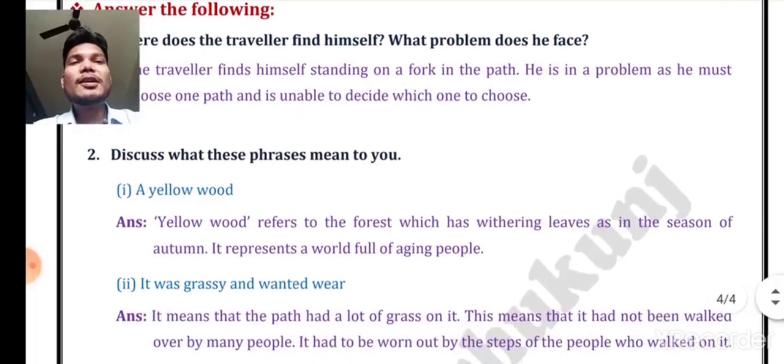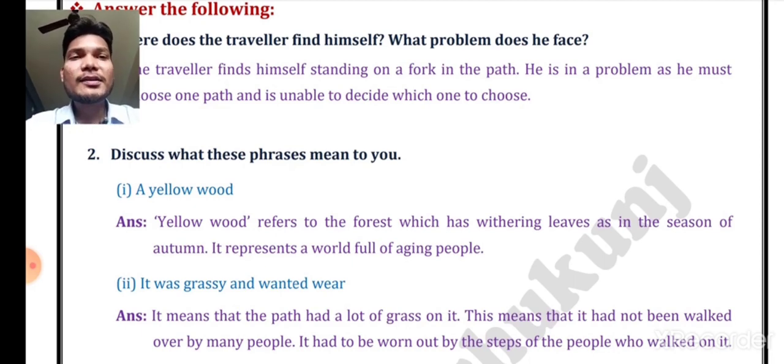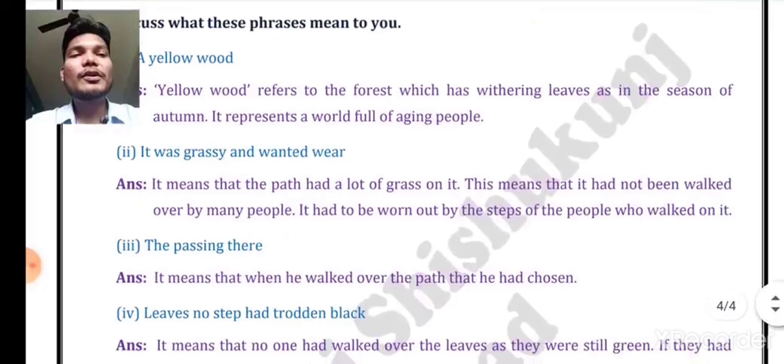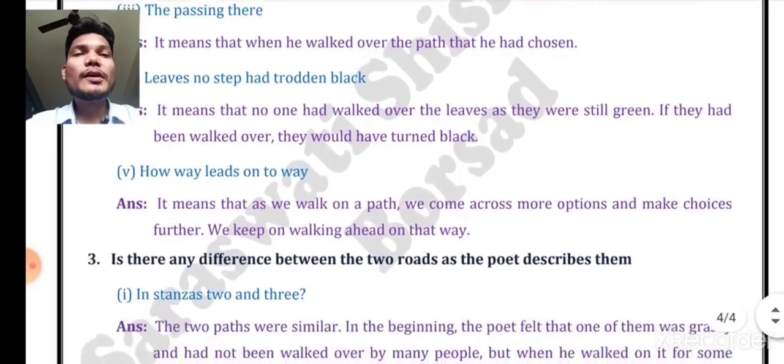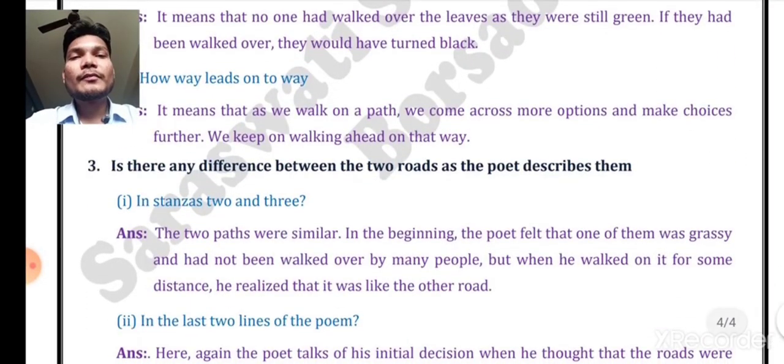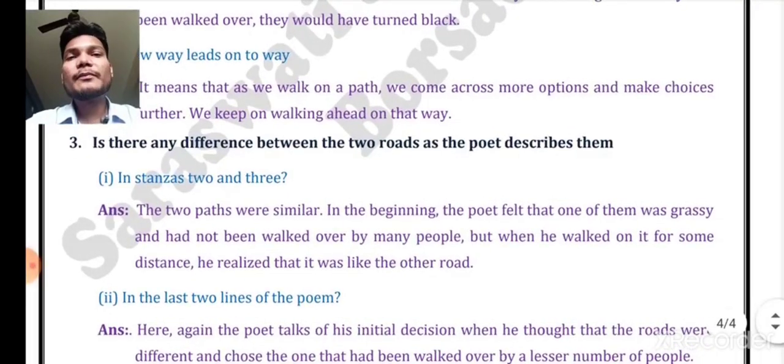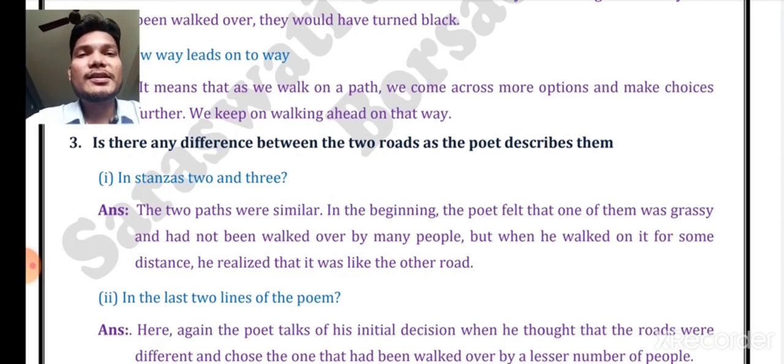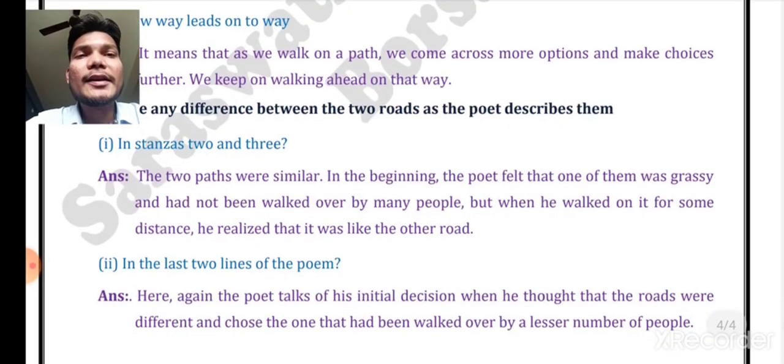Now the second one, the phrases are given, okay, and you will have to discuss it, but I have not taken this kind of question. This is just for your information, so you don't have to read this at all. Now let us move to the third one. Is there any difference between the two roads as the poet described them? And the first question, that how the poet described the road, into that first question is that in which stanza 2 and 3, okay.